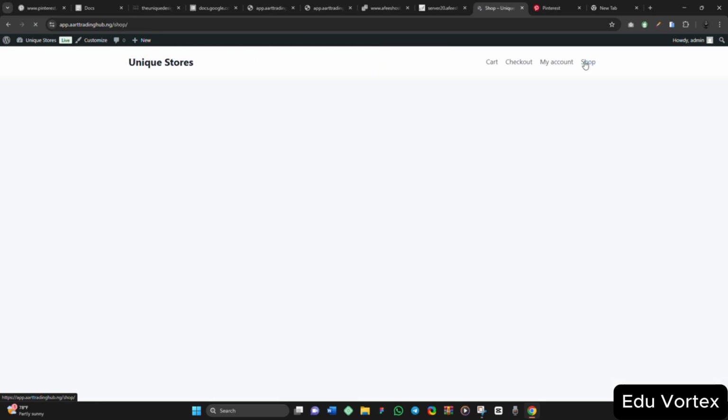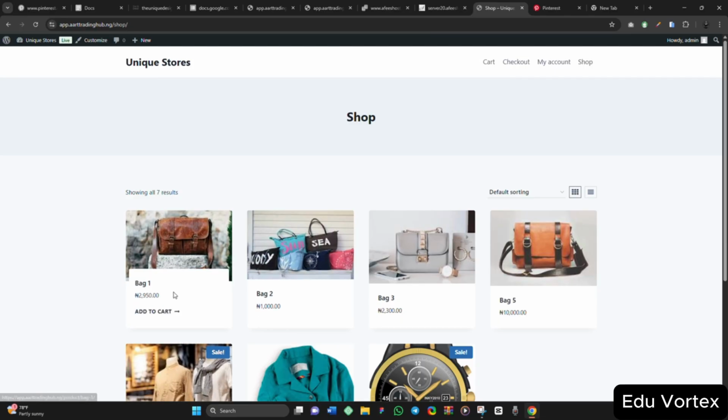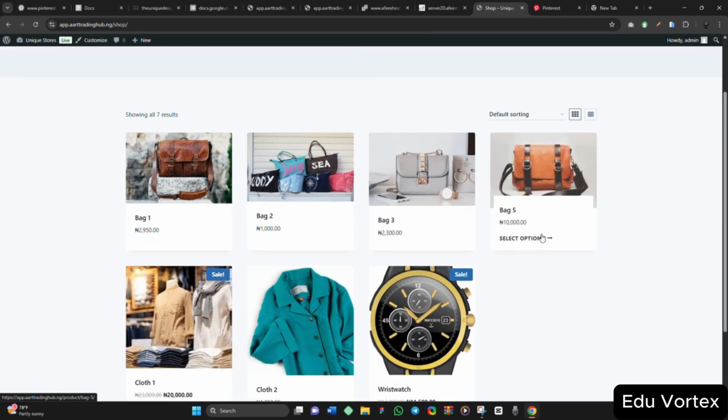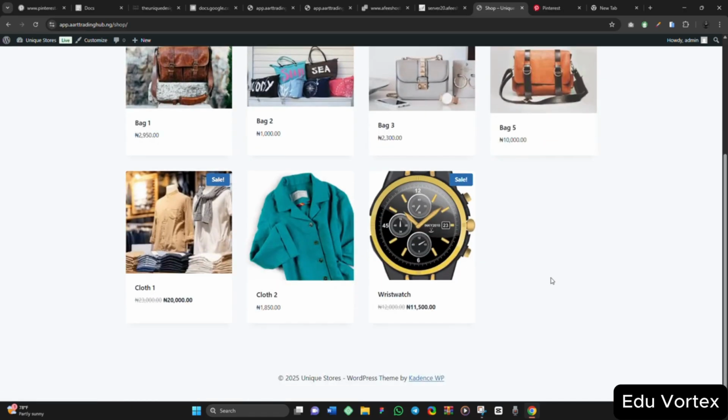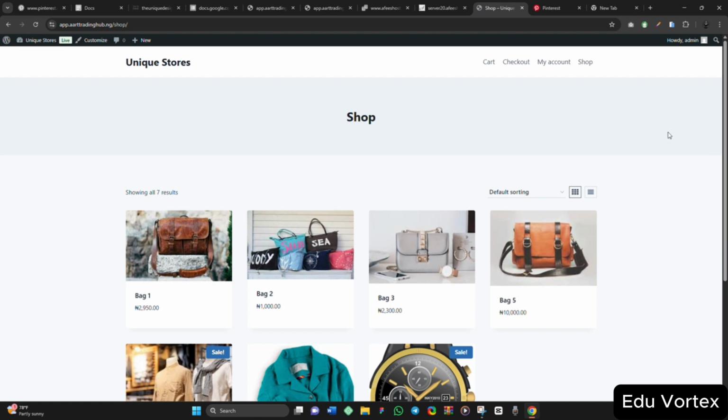If I go to my shop now, you will see what I am saying. For this place, you see add to cart. So this bag 5, you see it is not showing add to cart, it is showing select options because it is a variable product. So that's exactly how it works.